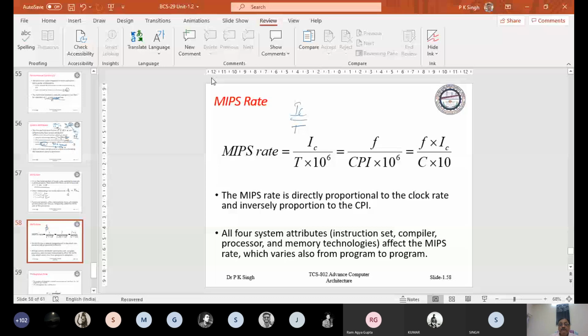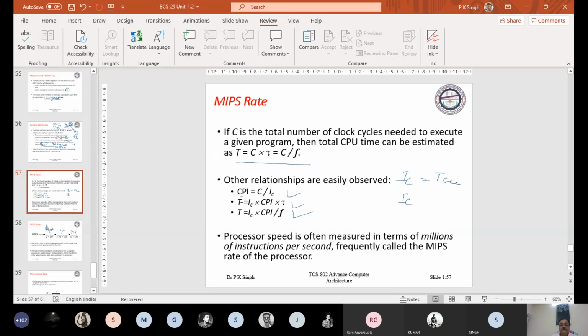And if you divide it by 10 to the power 6, it becomes million. You can find this formula and this formula using these relations.